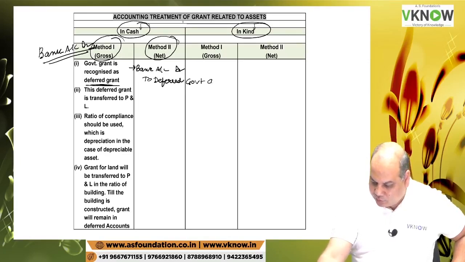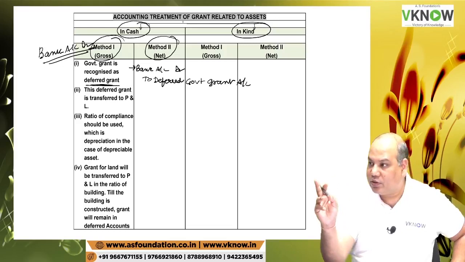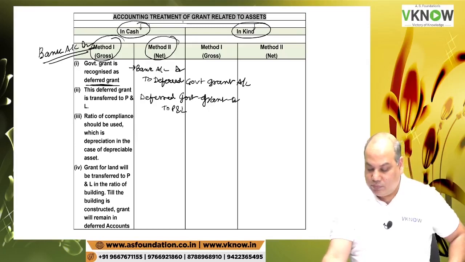This is the entry we will also write, to deferred government grant account. Do not credit the asset, credit deferred government grant, and then you will transfer deferred government grant to P&L account every year, in the ratio of compliance.